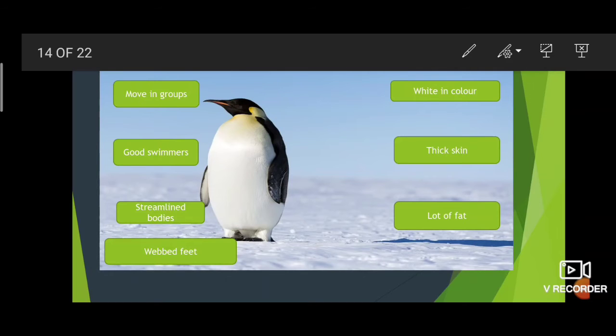Then it moves in groups. Penguins move in groups to maintain warmth. To maintain warmth, they move in groups. Okay, this is about the penguin.